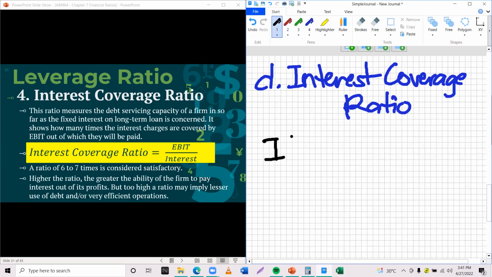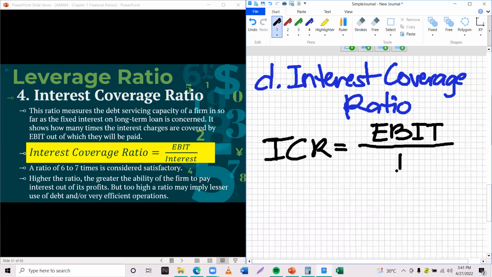It is mostly based on the interest that covers what we borrowed. So the interest coverage ratio is equal to earnings before interest and tax, or EBIT, over interest.